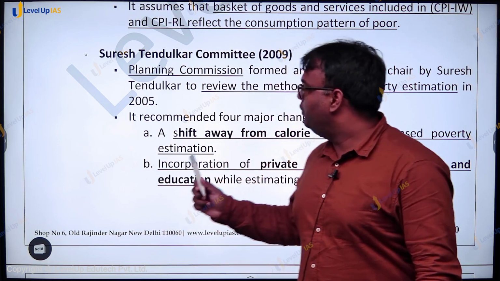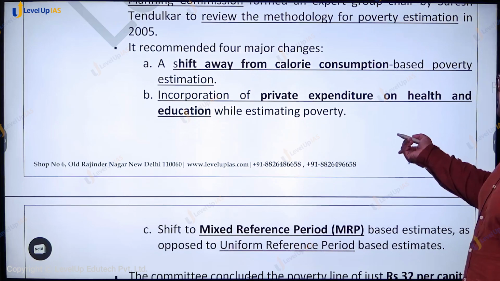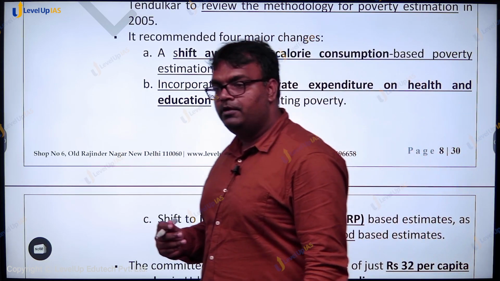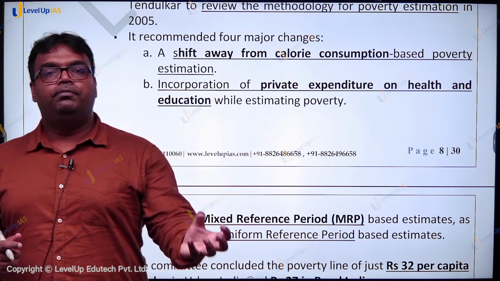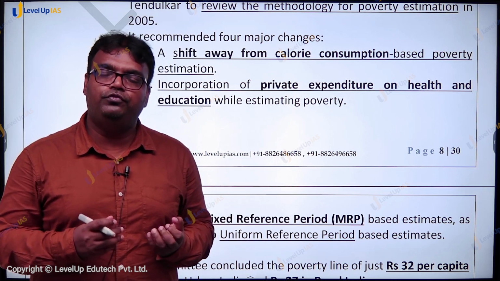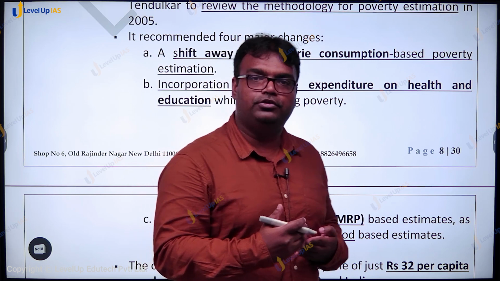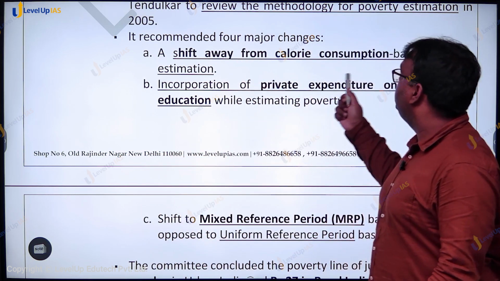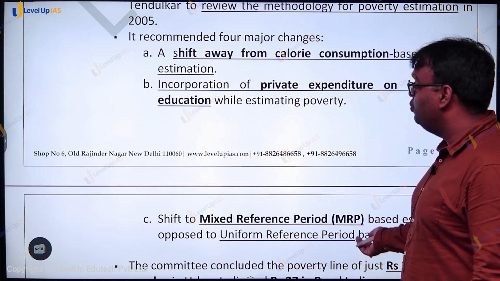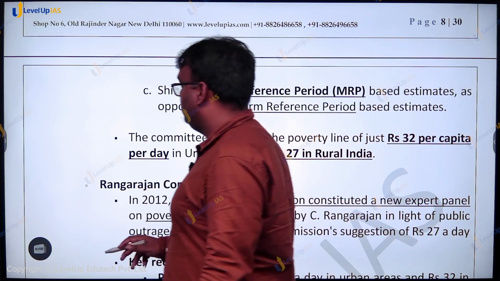So they moved away from the calorie consumption based mechanism and incorporated private expenditure on health and education, because when you are talking about income per capita, that entire money is not going for food. There is money also going for health and education. They also shifted to a mixed reference period mechanism rather than a uniform reference period mechanism.